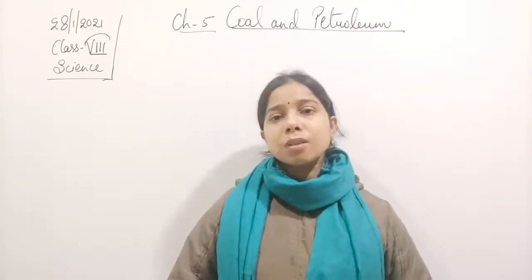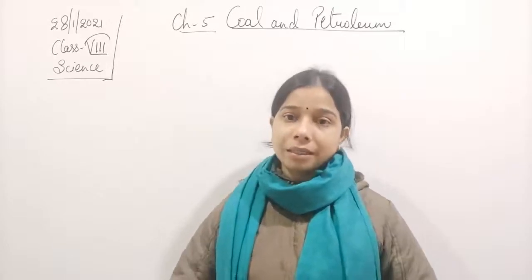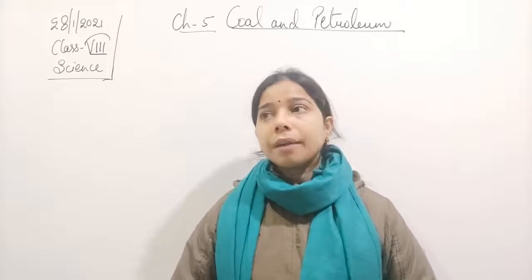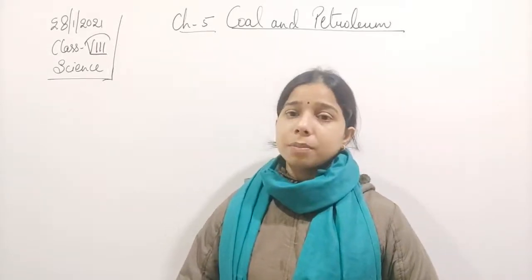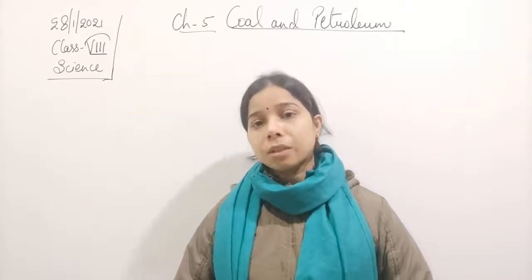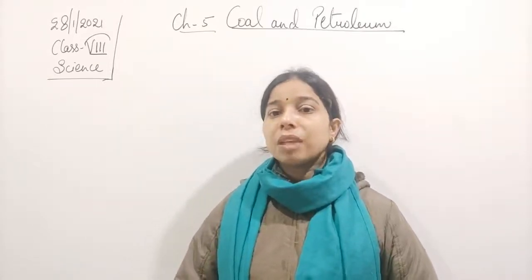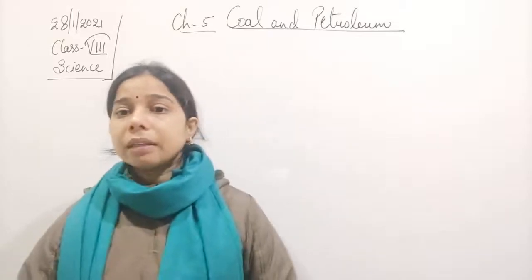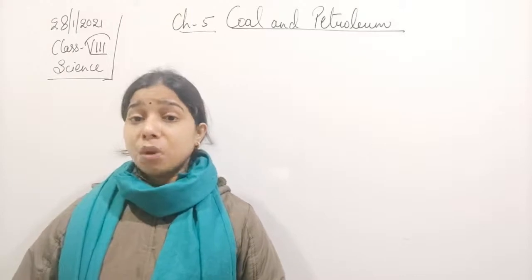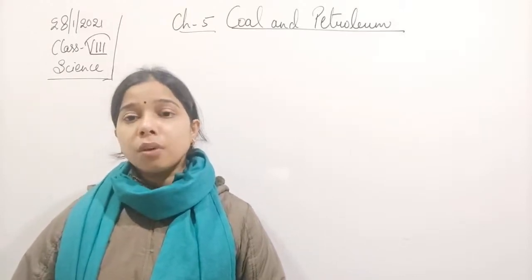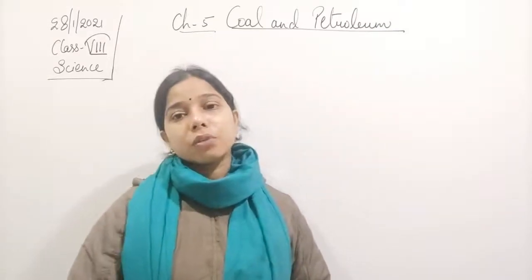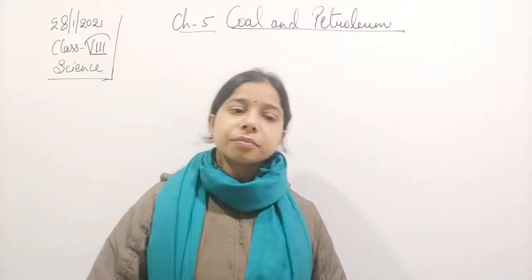And in the last class we have seen how metals are extracted, means how can we get metal, and what is the process by which we can remove the impurities which are attached with the metals. So that process is known as metallurgy. Okay, so metallurgy is the process of extracting metal from its ore by removing its impurities. That is known as metallurgy.